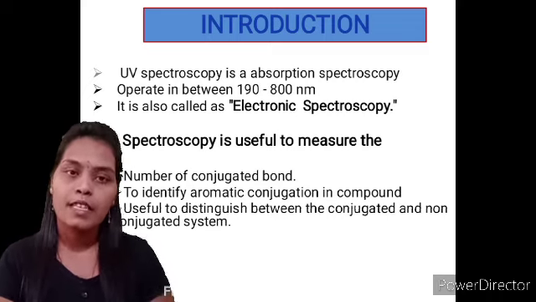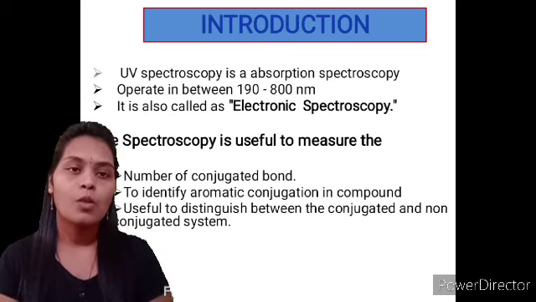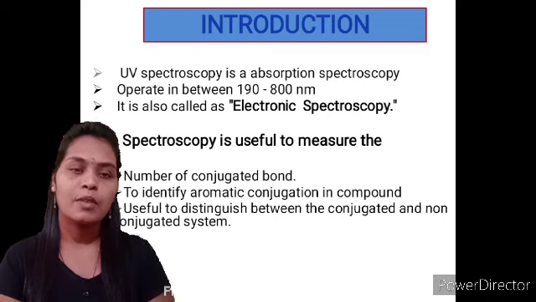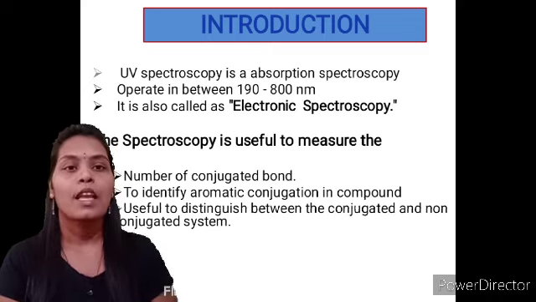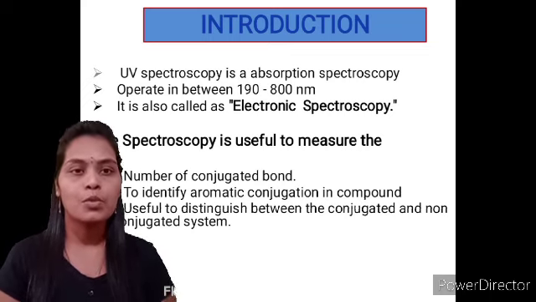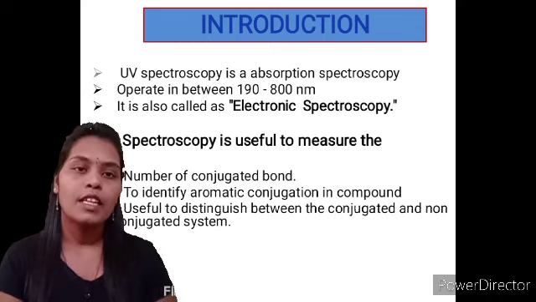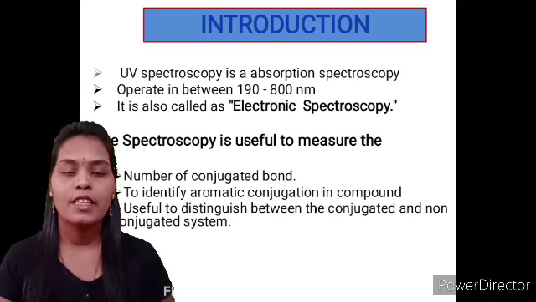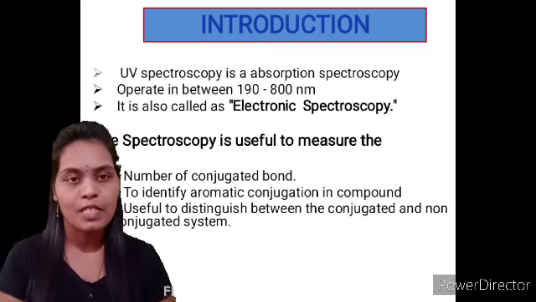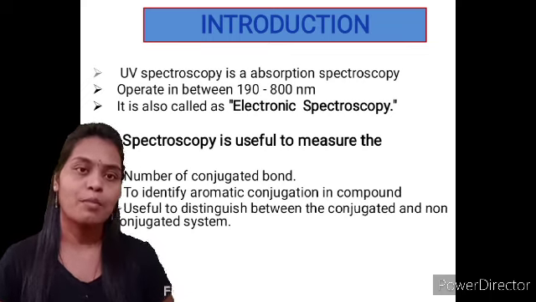The basic application of this technique is to study the conjugation present in a molecule, whether it is aromatic or aliphatic in nature, and to differentiate between aliphatic and aromatic conjugations. This technique is called an absorption technique because the radiation absorbed by the material is used to analyze certain basic information regarding the material. There is another technique, the emission spectrum, in which the emitted radiation is used. Spectroscopies are classified mainly into two types, absorption and emission, but UV spectroscopy is under the category of absorption technique.